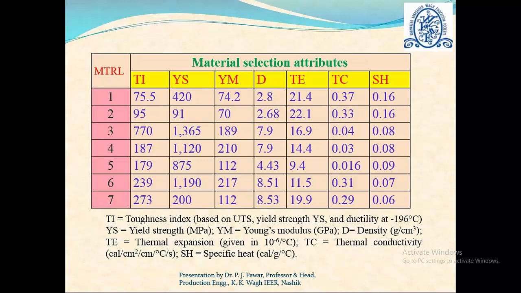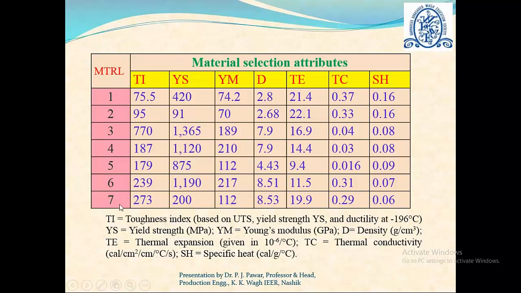Now let us consider this particular problem. Here, as we have discussed, we are going to decide the material for the storage tank, and the properties required are, suppose, the toughness index, the yield strength of that material, Young's modulus, density, thermal expansion, thermal conductivity, and specific heat.